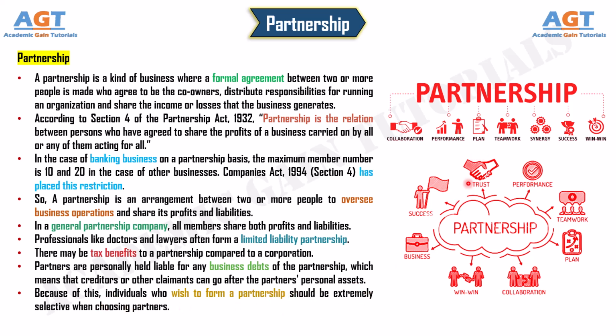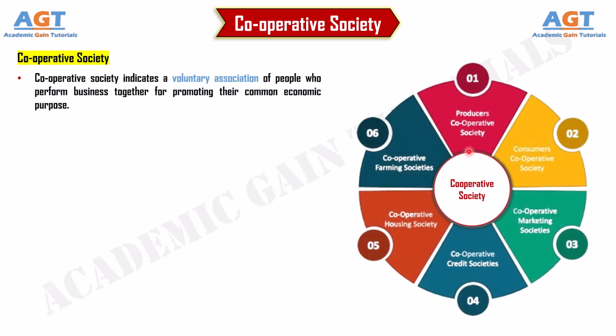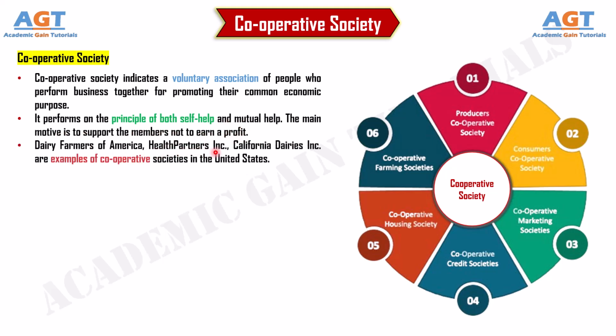Number 5. Co-operative Society. A co-operative society indicates a voluntary association of people who perform business together for promoting their common economic purpose. It performs on the principle of both self-help and mutual help. The main motive is to support the members, not to earn a profit. Dairy Farmers of America, HealthPartners Incorporated, California Dairies Incorporated are examples of cooperative societies in the United States.